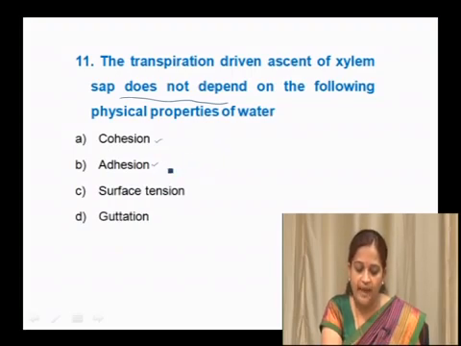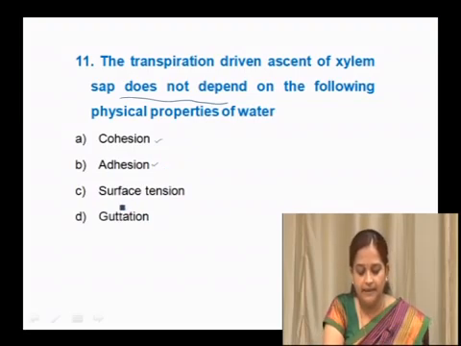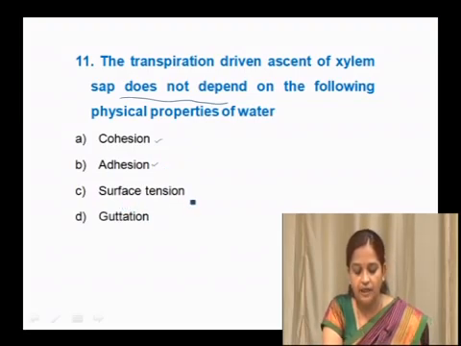They have affinity towards water molecule, so there is an attraction between water molecule and xylem vessel, that is yes, water is having adhesive property, and then they create a surface tension. When they are in liquid form, they have capillary power and they show surface tension, and then the next option is guttation,